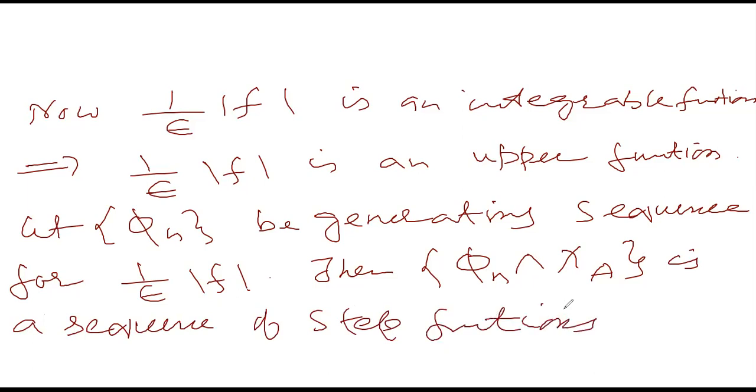So it is a sequence of step functions such that phi n meet characteristic function of A increases to the characteristic function of A. Why?